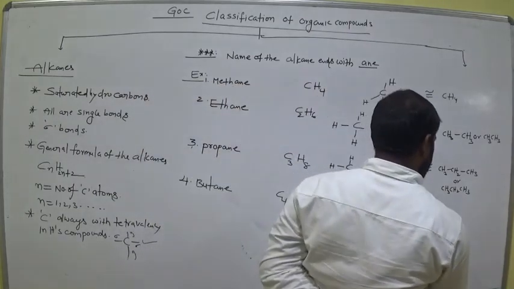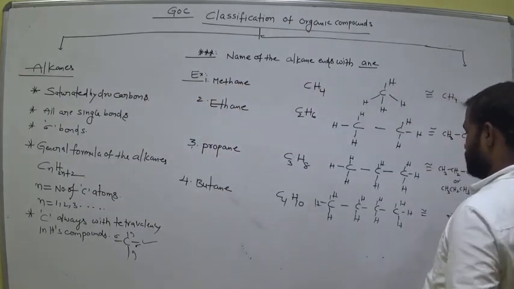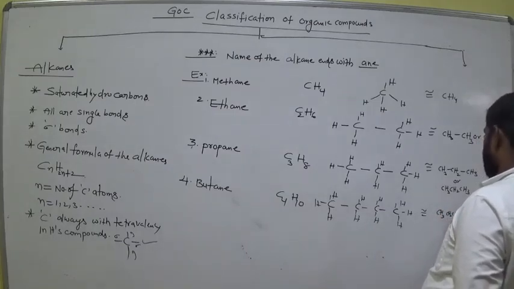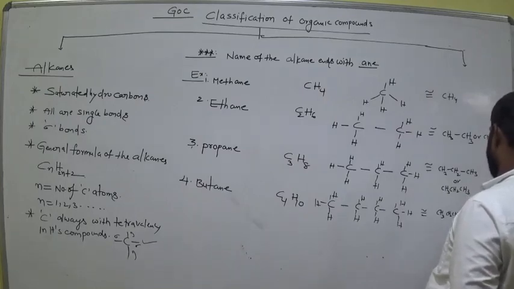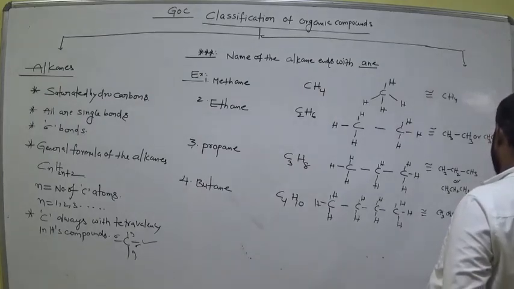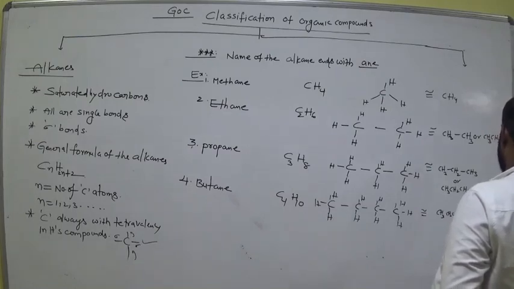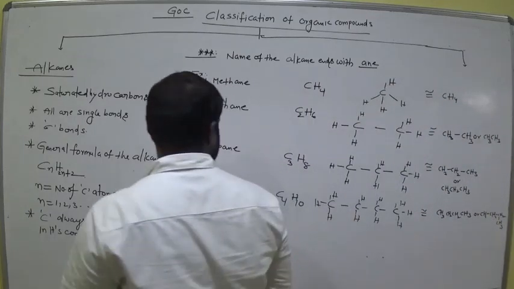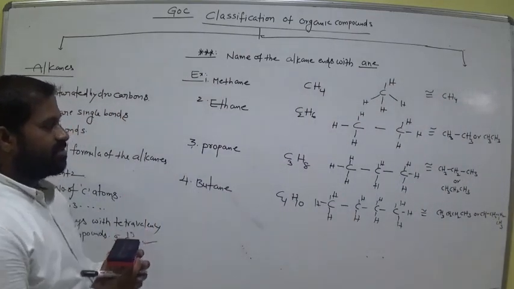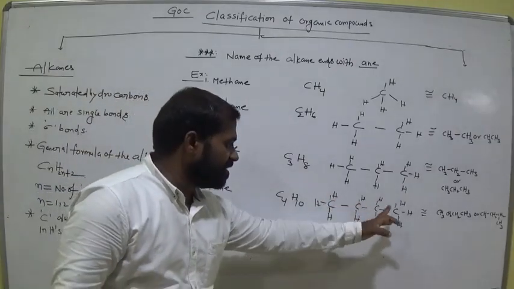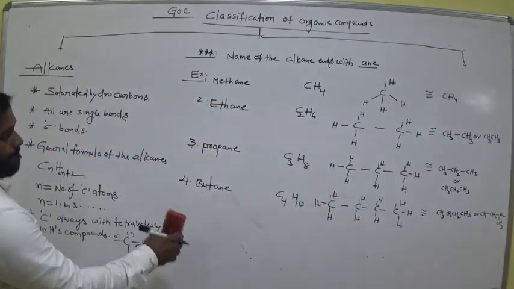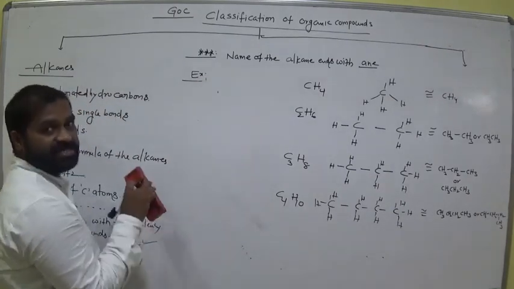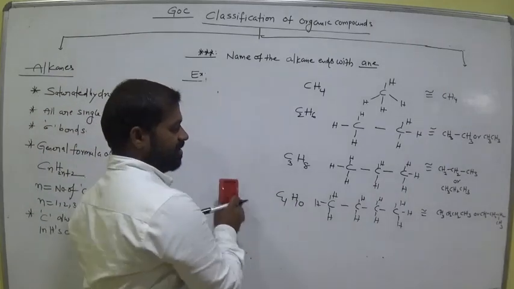So now it is equivalent to, how can we write this? CH3, CH2, CH2, CH3, am I right? Or CH3 bond CH2 bond CH2 bond CH3, both are correct. Okay, is it clear? Butane. So in this way we can easily calculate the number of sigma bonds. Butane means 4 carbons. Already we discussed, that is the root word, the number of carbons present in the given organic compound.